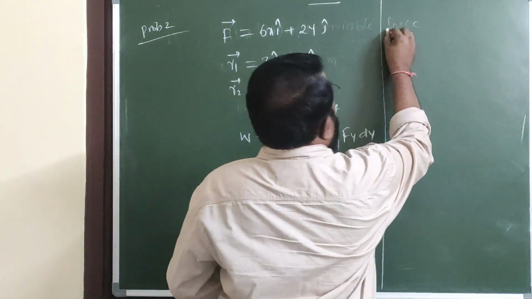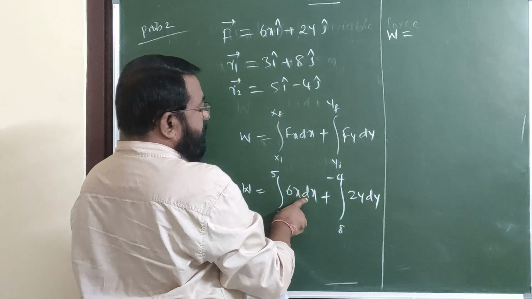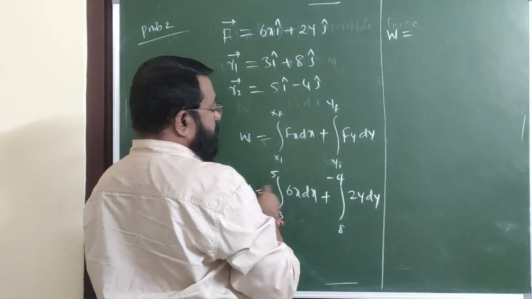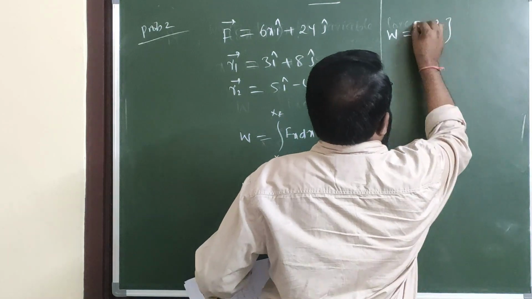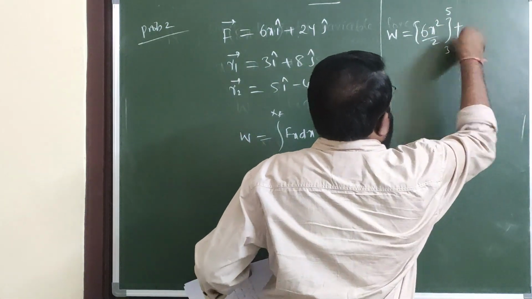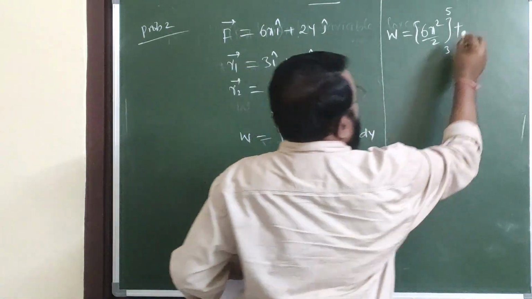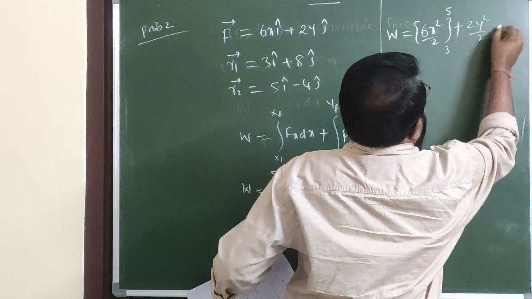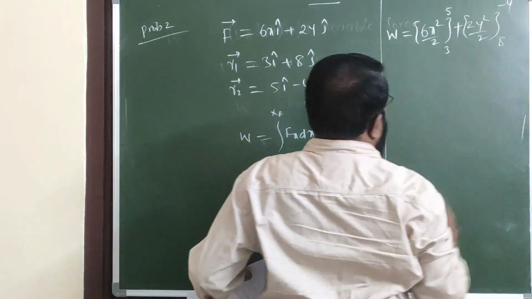This becomes W is equal to integral 6x, 6 is constant, x dx is x square by 2. This becomes 6x square by 2, limits 3 to 5, plus here 2y dy is y square by 2, 2 into y square by 2, limits 8 to -4.